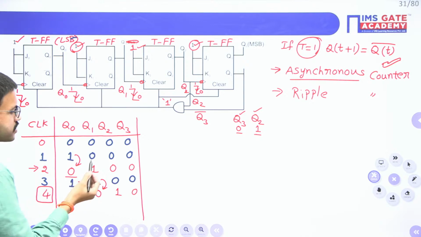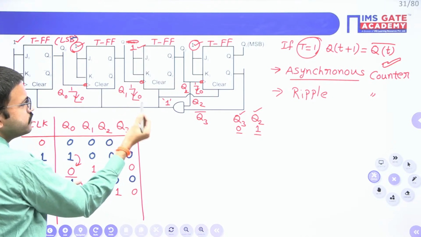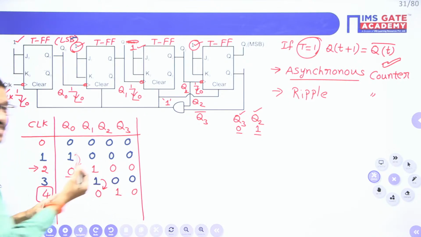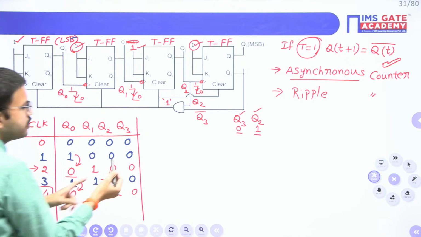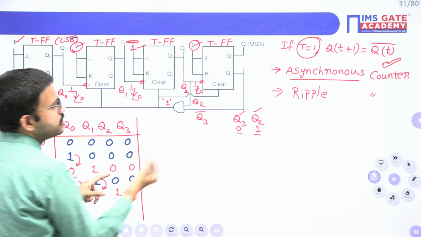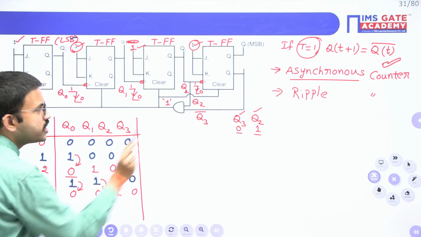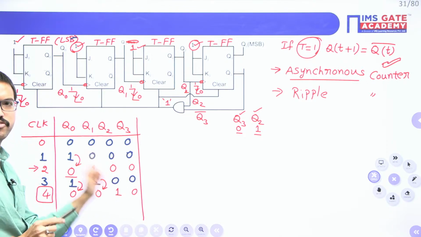Okay, next. Here for this particular flip-flop, Q1 should change 1 to 0. But here Q1 is changing from 0 to 1. So here Q2 will remain same. Whatever earlier state you are having, it will remain same. And regarding Q2, there is no change. So obviously here you require negative edge. So that means the Q3 output will remain same. Whatever the earlier state you are having, it will be in the same state.